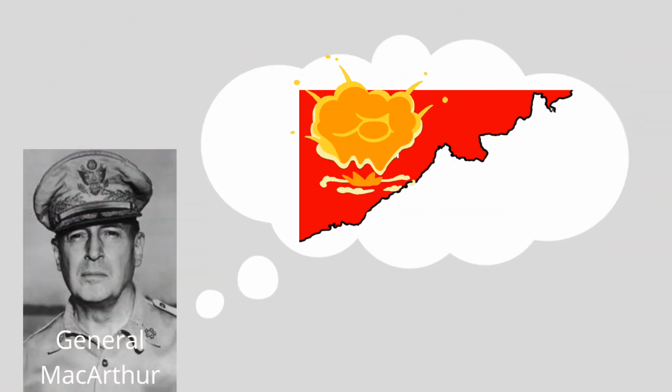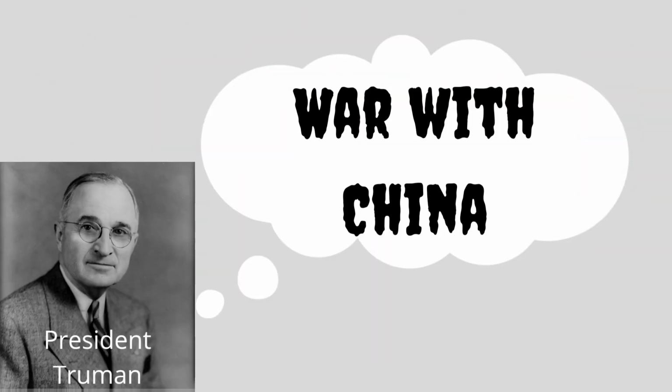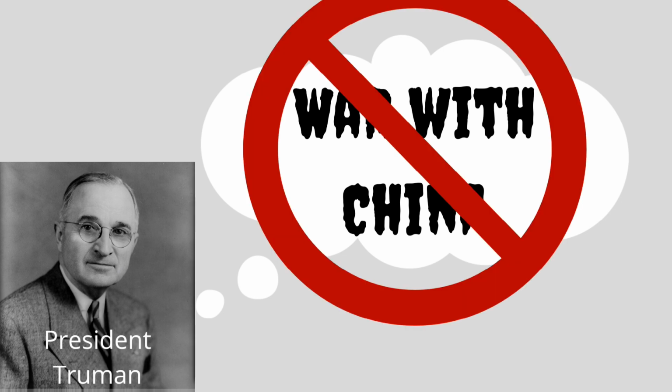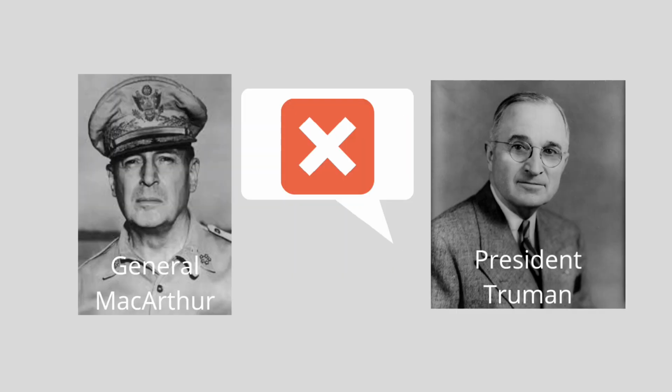After China invaded Yalu River, MacArthur wanted to bomb China for attacking UN troops. President Truman, who did not want to start a war with China, told MacArthur no.